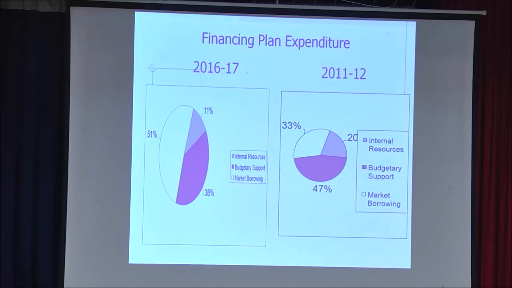And if you see the 2016-17 figures, our market borrowing has gone up to 51%, whereas internal resources are 11%, and budgetary support has also gone down to 38%.